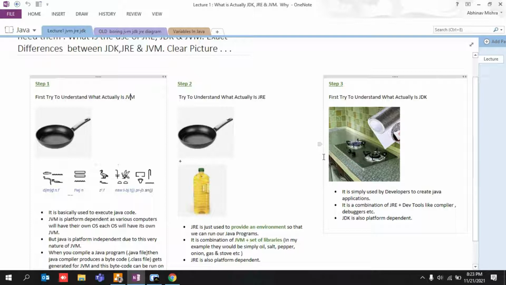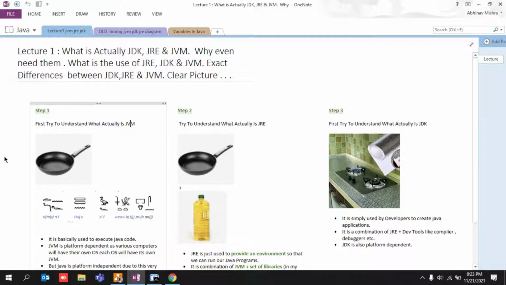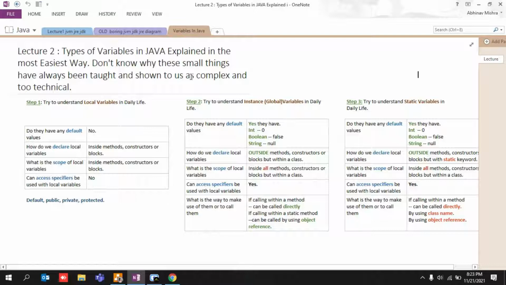All that was funny, but I hope at the end of that first lecture, you didn't have to keep going again and again to understand and learn the concept of JDK, JRE, and JVM. It would have got stuck in your minds, right? So in the same way, I will be covering lecture 2 as well.